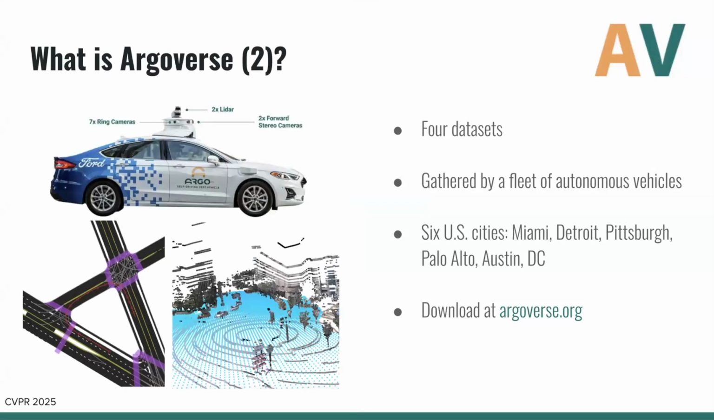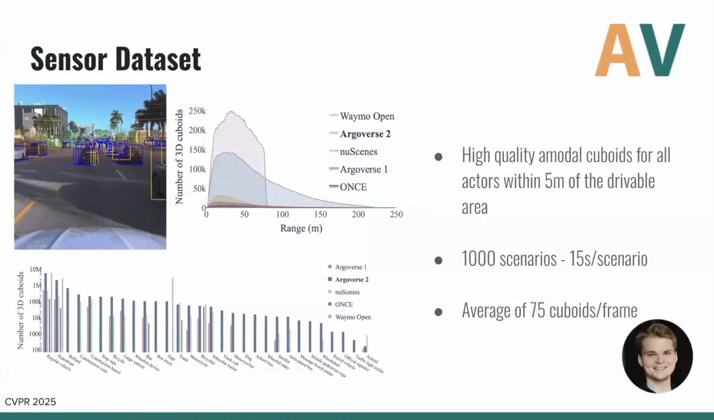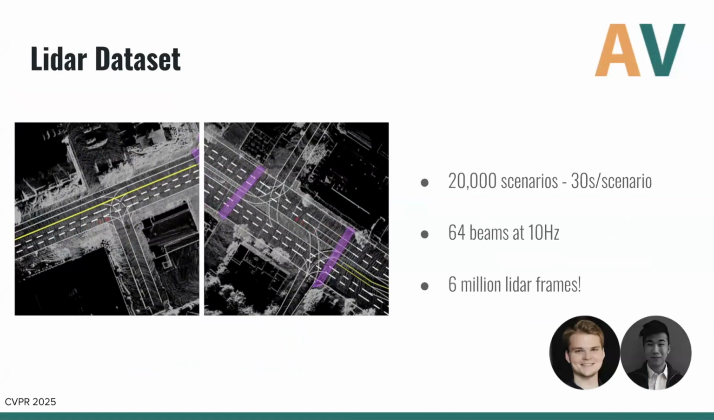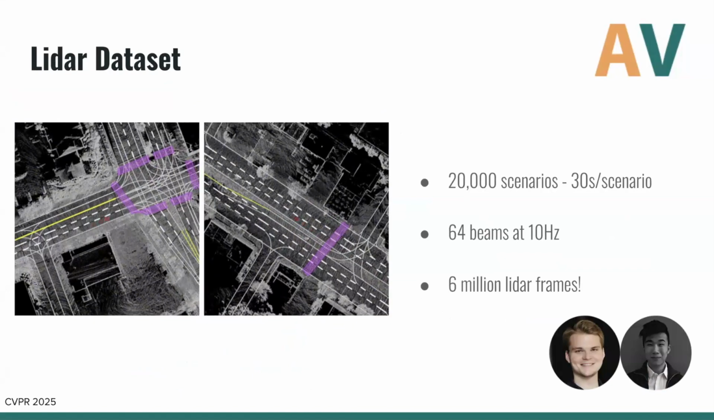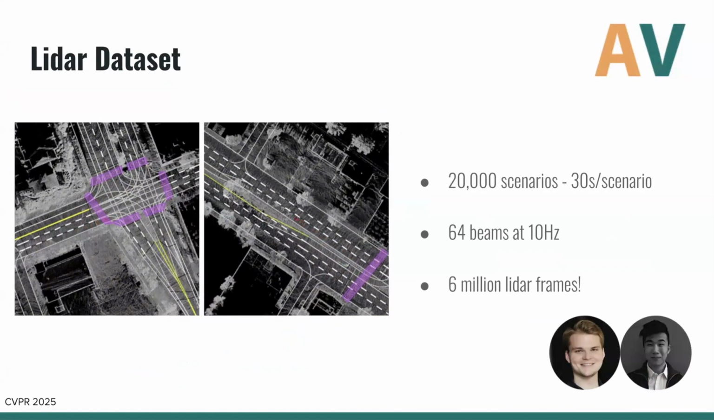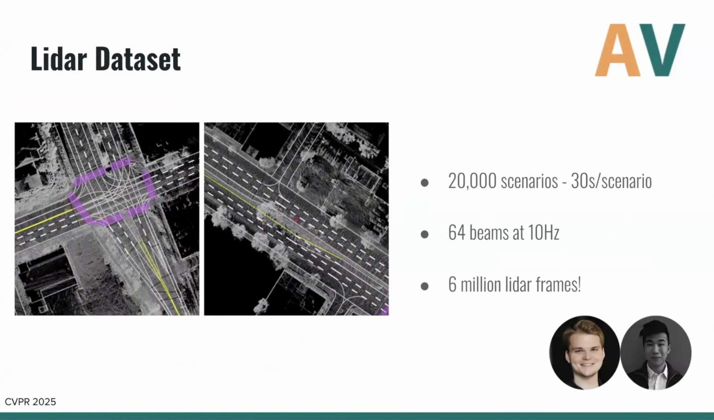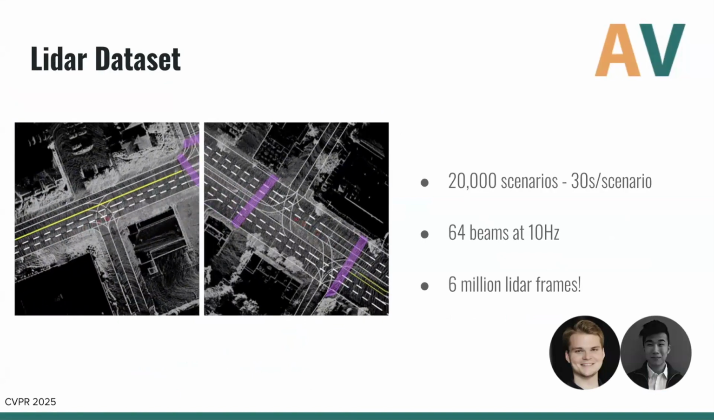So just really quick to refresh everybody, Argoverse is a collection of 4 datasets that was gathered by the Argo AI autonomous vehicles across 6 US cities. We have the sensor dataset, which consists of LiDAR, camera, HD maps, and 3D cuboid annotations for over 30 classes. We have the LiDAR dataset, which is unsupervised, unlabeled LiDAR point clouds from 20,000 scenarios, with 64 beam LiDARs. And so this is useful for self-supervised training.